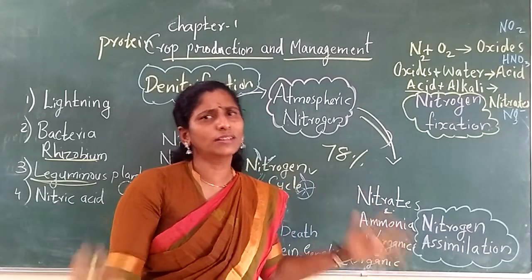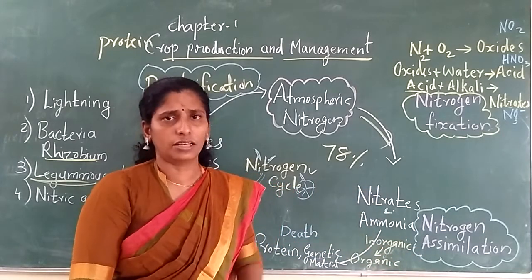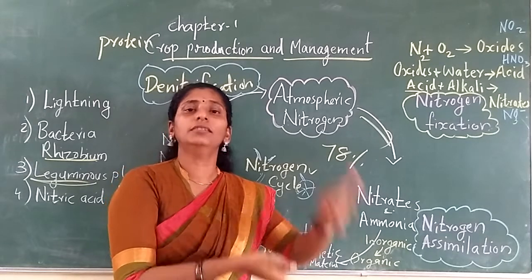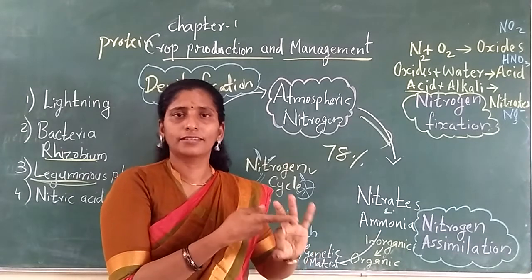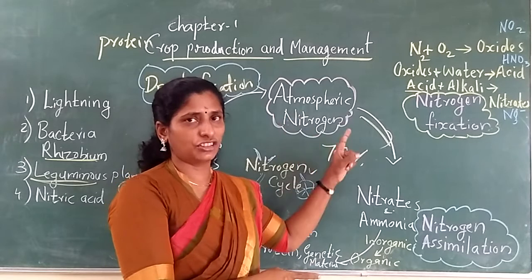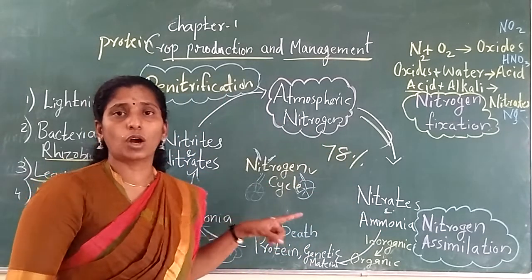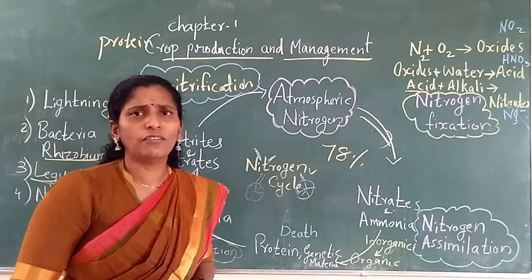Now all the living things got what? Nitrogen. Plants got nitrogen, herbivorous animals got nitrogen, and carnivorous animals got nitrogen, by a process called what? Nitrogen fixation. So now all the animals got the nitrogen, and now what will happen?